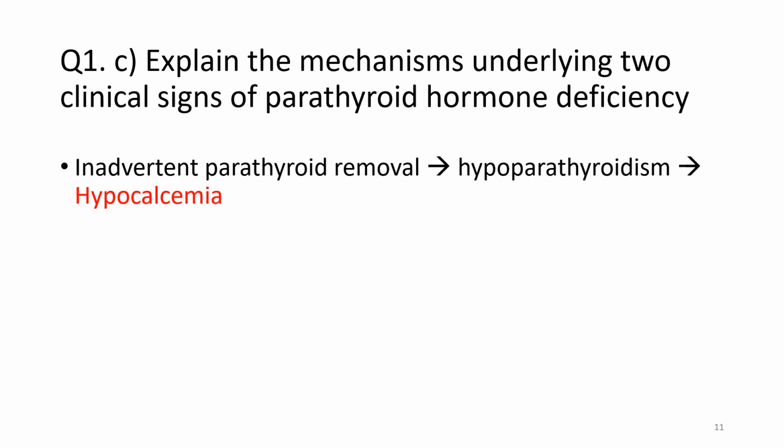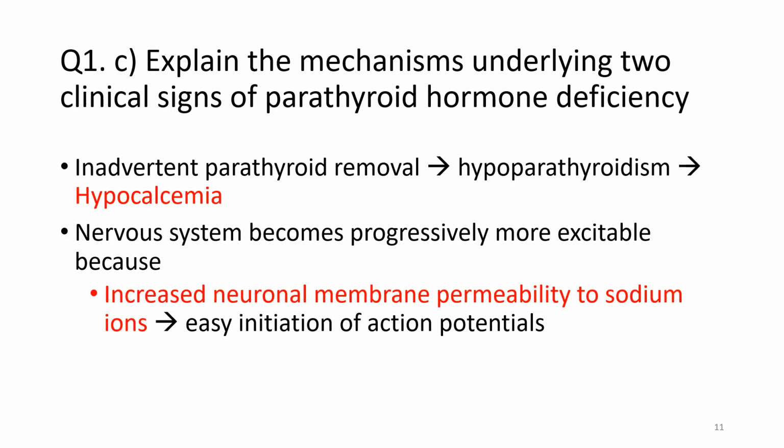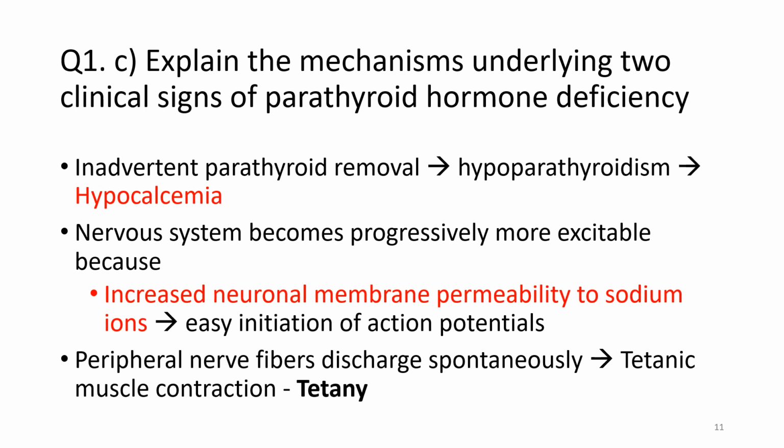When there is an inadvertent parathyroid gland removal, there is hypoparathyroidism leading to hypocalcemia. This hypocalcemia causes the nervous system to become progressively more excitable, because of the increased neuronal membrane permeability to sodium ions, which leads to easy initiation of action potentials. Also, the peripheral nerve fibers start discharging spontaneously, and this leads to tetanic muscle contraction referred to as tetany.